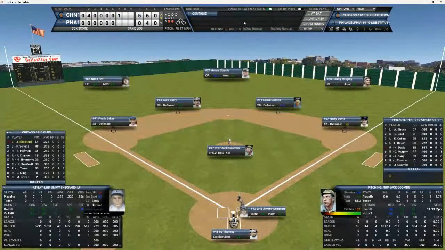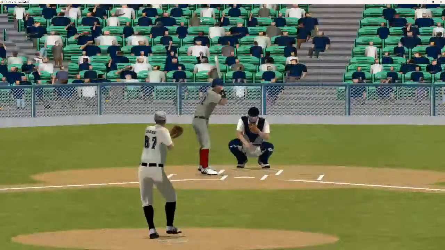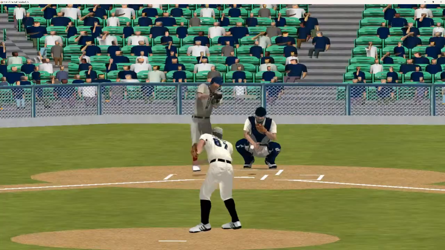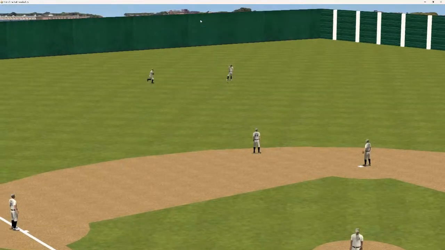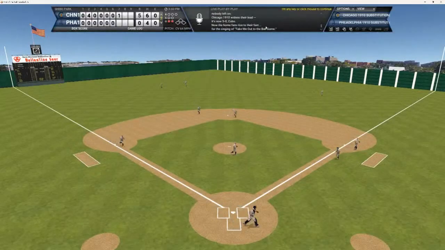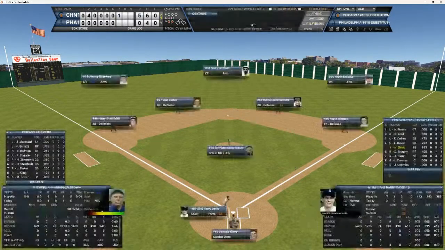Back to the top of the order now. 2 outs, nobody on for Jimmy Sheckard, who is 1 for 3 today. Here's the pitch to Jimmy. That ball is going to be hit into the left center, and Schulte has got it for out number 3. 1, 2, 3 goes the, yeah, 1, 2, 3 don't go for the Cubbies. Cubbies scored 1, makes it 5-0.